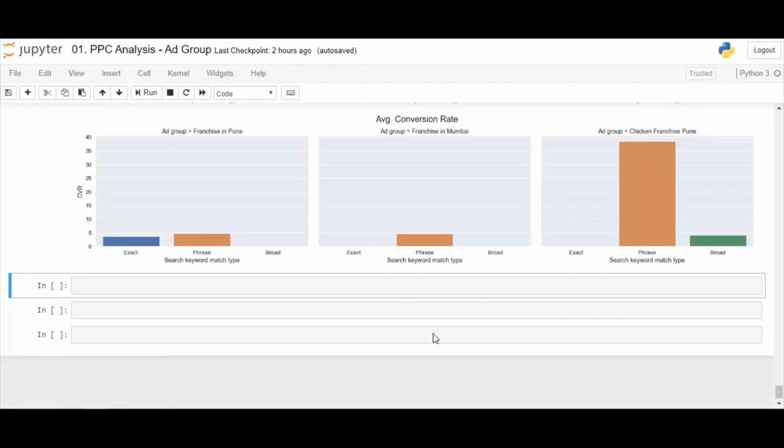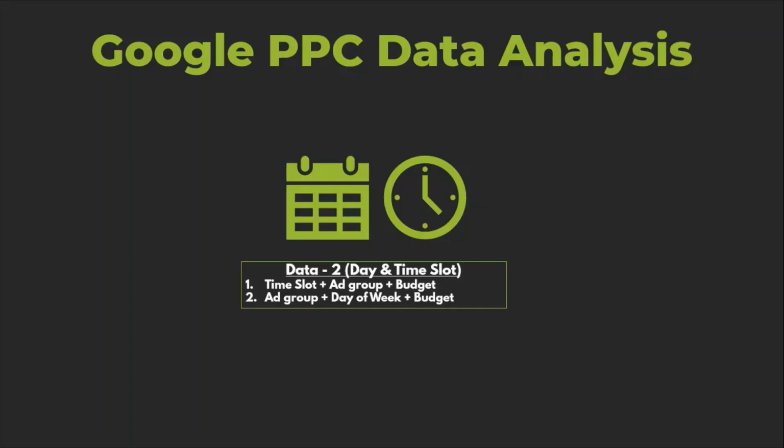So we have completed the first analysis, that is the effect of ad group and ad headline. Let's move to the second dataset of day and time. In this section, we will be doing two analyses. Impact of time slot, ad group and budget. This shall answer questions like which time slot is the best for each ad group. Second would be the day of week and ad group analysis. This shall answer questions like which day of the week is best for each ad group.